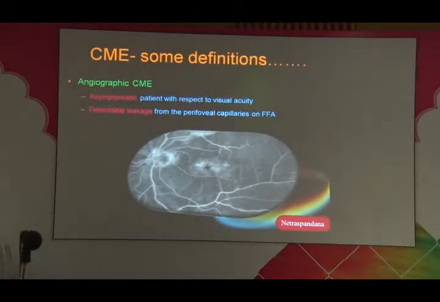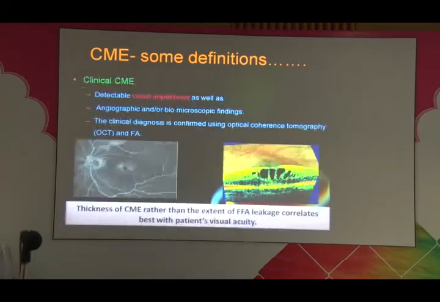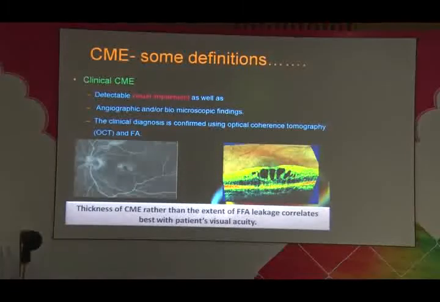The angiographic CME means the patient is asymptomatic. He doesn't have any decrease in vision, but he has detectable leakage when you do an angiography. A clinical CME is when the patient has visual impairment and the diagnosis is confirmed on angiography as well as on the OCT. It's also important to remember that the thickness of CME correlates with visual acuity rather than the extent of leakage on FFA.